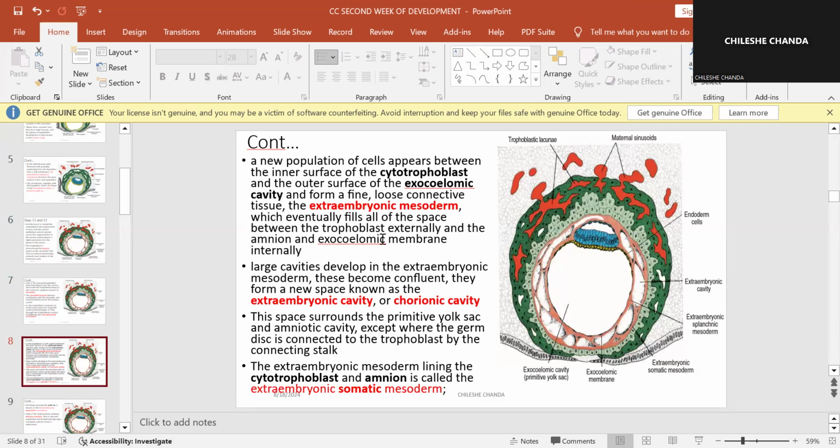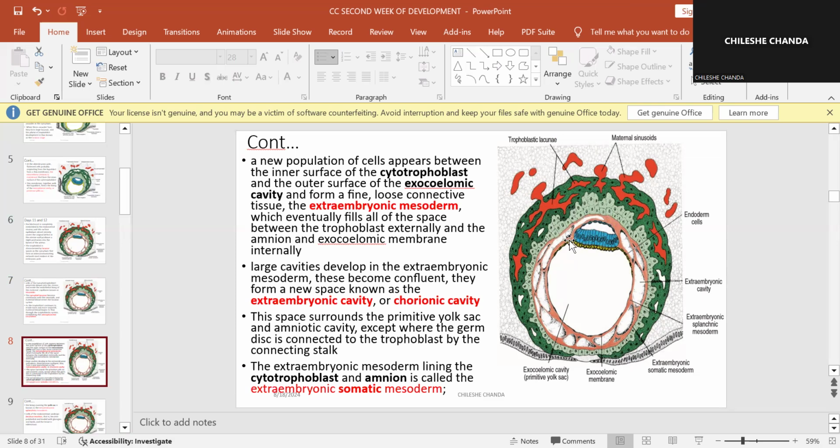Now, there's a new population of cells which appears between the inner surface of the cytotrophoblast and the outer surface of the exocoelomic cavity. Remember, the exocoelomic cavity is the primitive yolk sac, and we have talked about the cytotrophoblast.